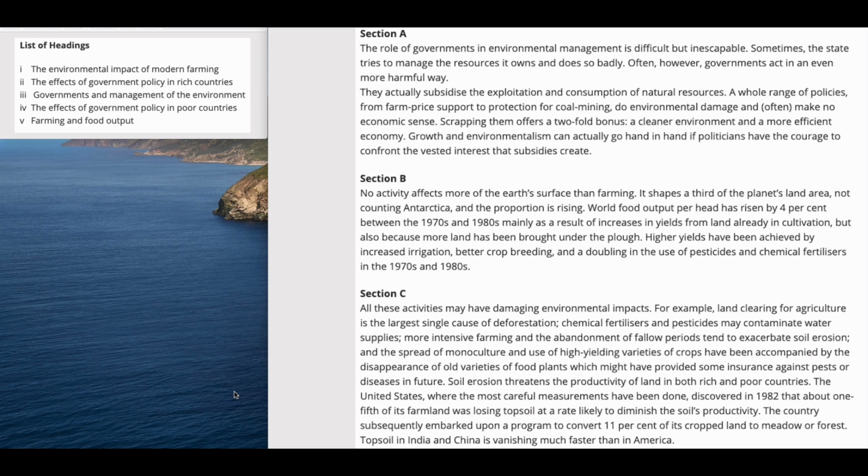In short, I would just repeat the same strategy again and again. We would be just going through the first 2 to 3 lines of the paragraph or the last 2 to 3 lines of the paragraph. If the paragraph is really small or very short, you can just skim and scan the paragraph, find the keywords and relate them to the perfect heading which would be the most suitable heading for the paragraph.